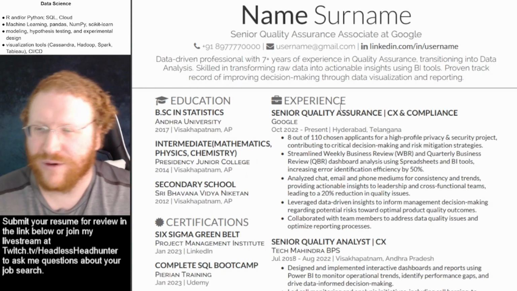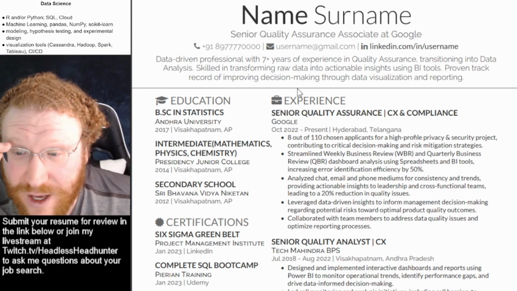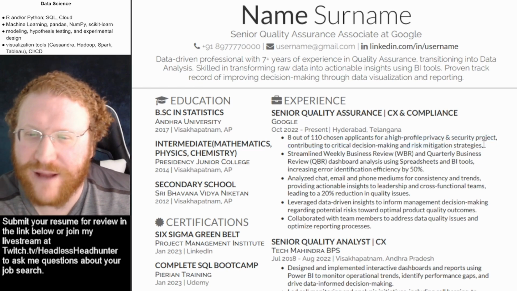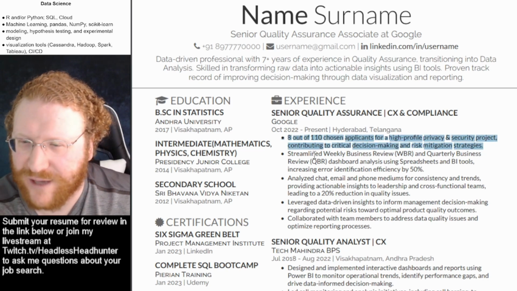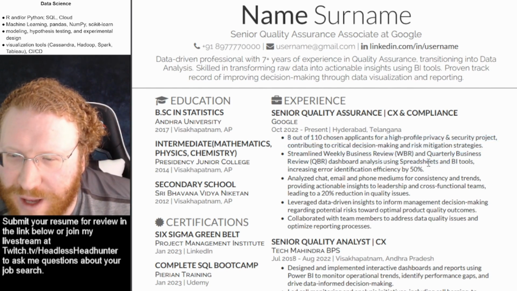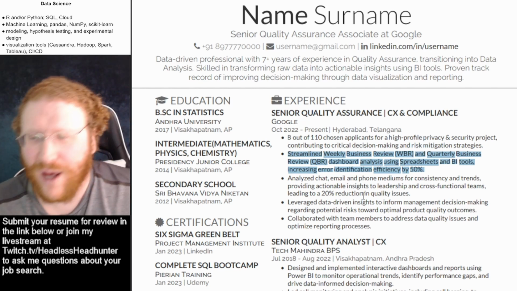But then you need to write bullet points better, because "8 out of 100 chosen applicants for Hyperly project", why? I don't know what this is. You just told me why you were picked. This doesn't tell me anything. "Using spreadsheets in Power BI." Again, what kind of spreadsheets? Was it Excel? Excel can be a keyword.